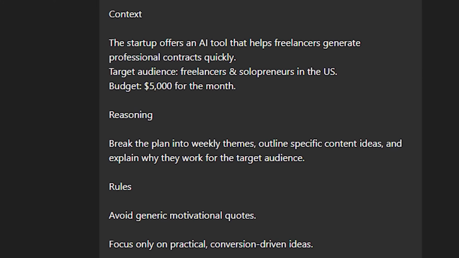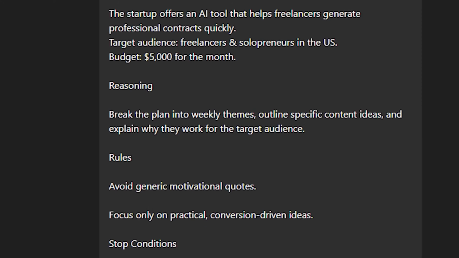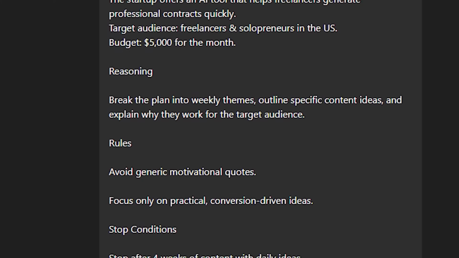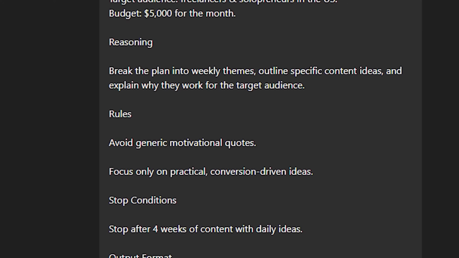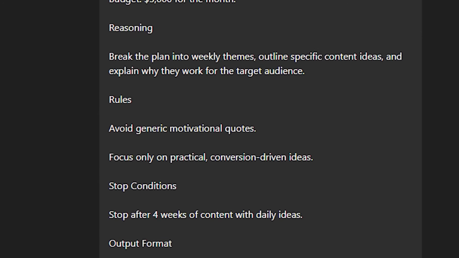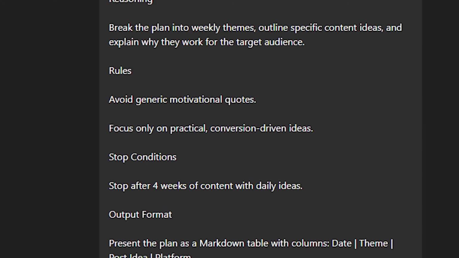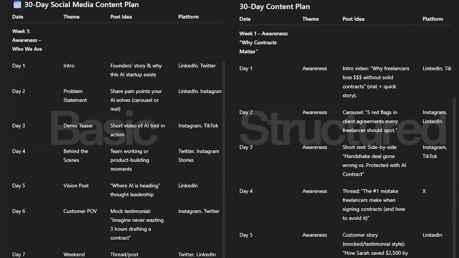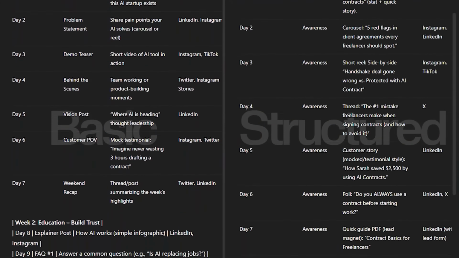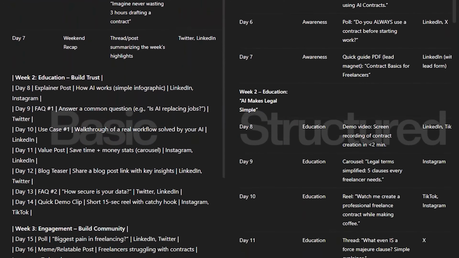I have also added some stop conditions, like where exactly it needs to stop, and I have also added how exactly I need the output format. So you can see here I have specified the output format as: present the plan as a markdown table with the columns date, theme, post idea, and columns. You can see the difference between the basic and the structured prompt, how it has given well structured data.